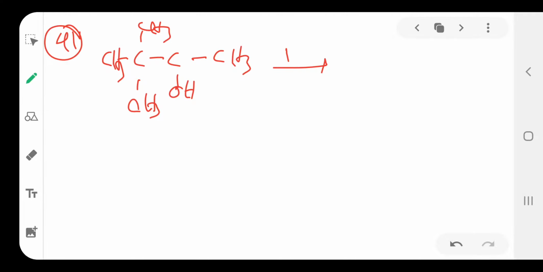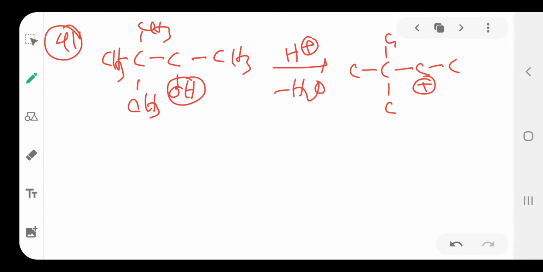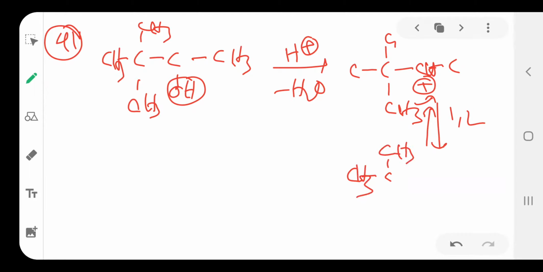If it reacts with acid H2SO4, the OH leaves as H2O to form a carbocation. Again, it is followed by a 1,2 shift of a methyl group to this carbon. So this methyl group shifted to this side due to the rearrangement process. Then C with CH3, here also CH3, then CH, CH3, CH3.